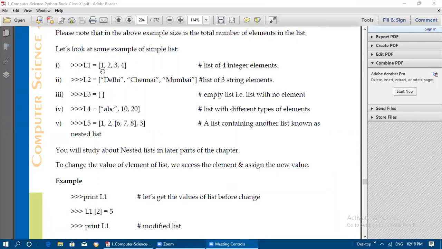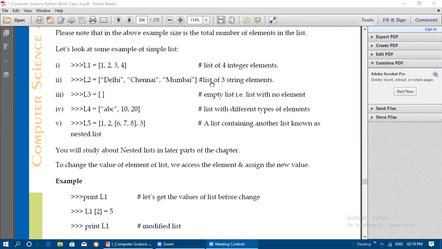Okay. So if you give 0 as index, what is the position of the element? First position. So the element which is placed at the first position in the list will get retrieved. We can read from the first location if you give index as 0. So here this list L1 is having how many elements? 4 integer elements. Now we have another list L2.